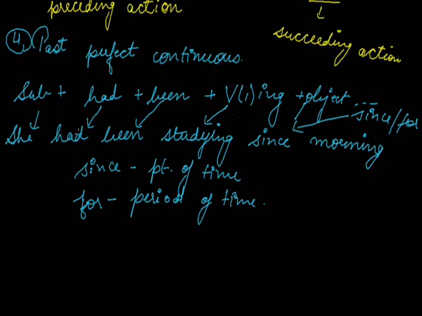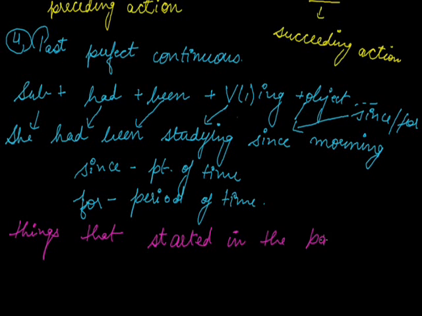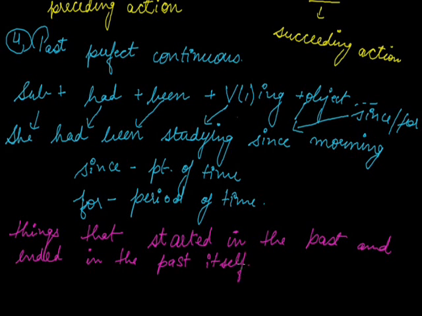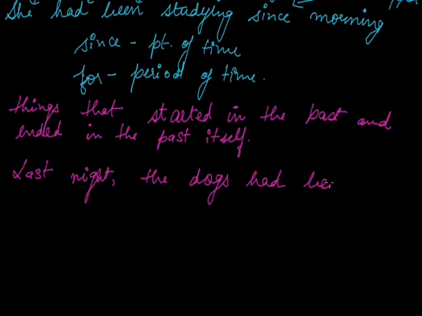Now, where is the past perfect continuous used? Things that started in the past and ended in the past itself. Suppose I take a sentence, last night the dogs had been barking for 2 hours.